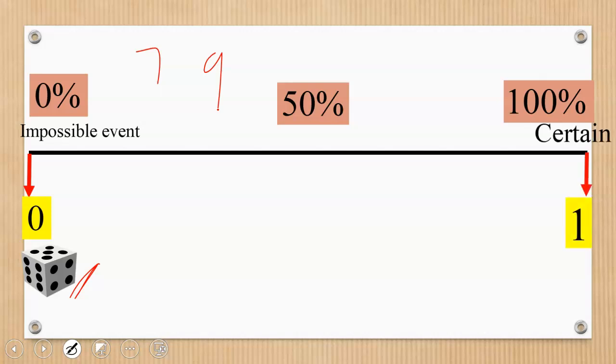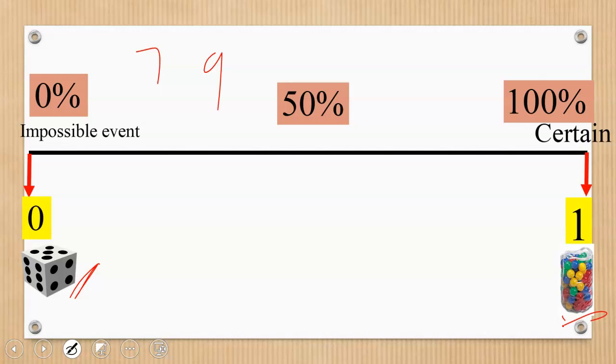Then look at another extreme case, having a probability of 1. We say 100% certain. Example, I have this bag here, and this bag contains small balls, and all the balls are colored. Then I ask you, what is the chance that when you put your hand into the bag, you come out with a colored ball? This is 100% because the balls are all colored. So any ball that I bring out is a colored ball. So the chance of it occurring is 100% or 1. I hope it makes sense. So that becomes a certain event.